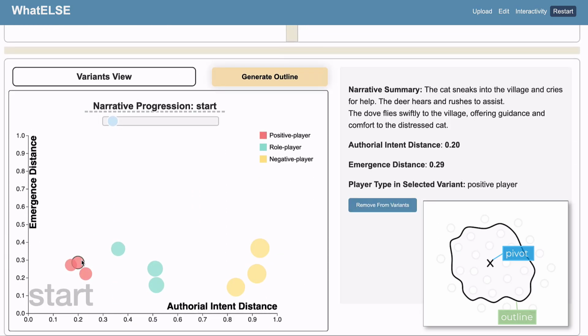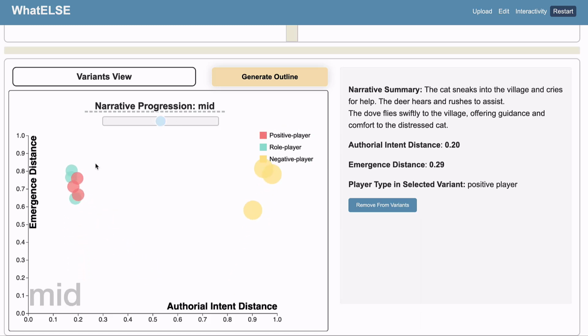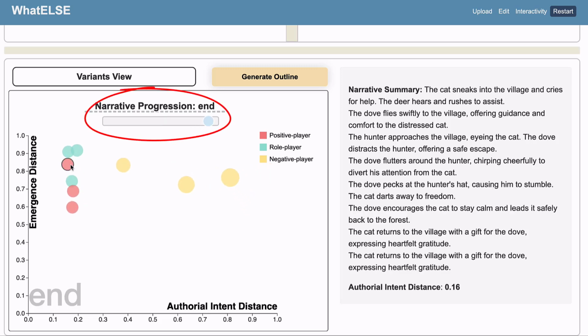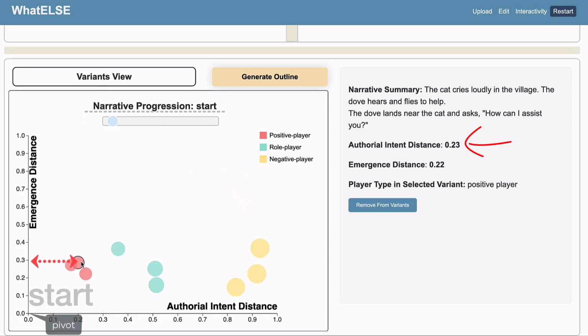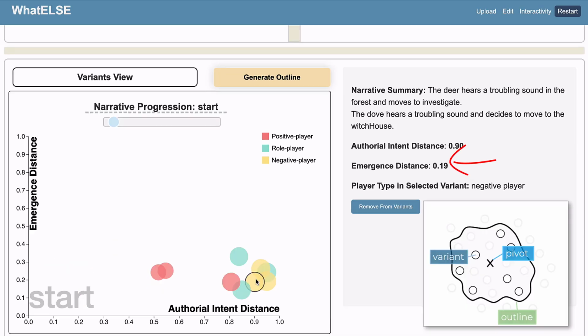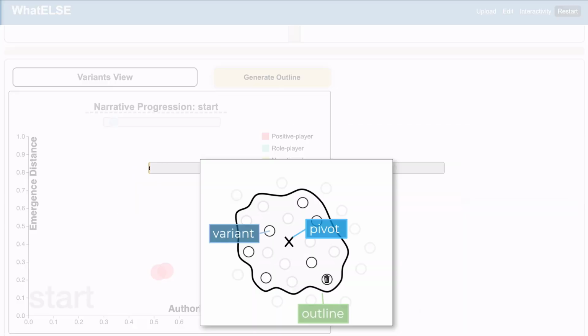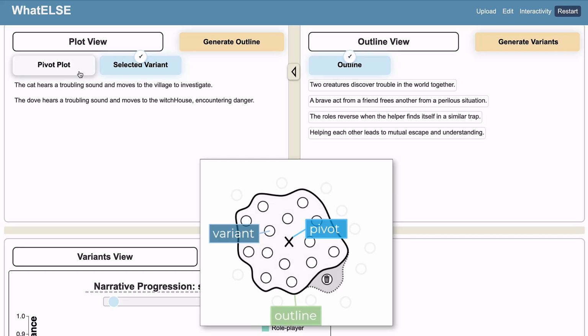Each point represents a variant which has simulated player behaviors, taking different actions as the narrative progresses from start to end. It also shows how different variants are from the pivot by measuring the distance between the story moral in the pivot and in the variant, and also the distance on how the plot progresses in them. Users can reject variants that they don't like to sculpt the space. Rejecting variants will in turn reshape the narrative space and update the outline.